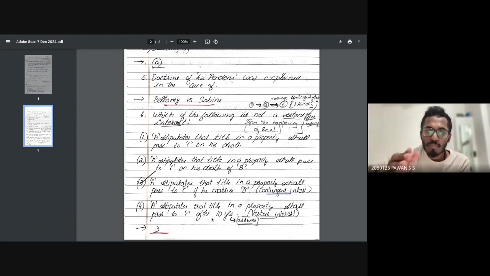So here, what if you observe vested and contingent interest? What is it saying? Exactly after the happening of an event, you'll be getting it. So I hope you understood. Contingent interest means it's this option, vested interest means you can opt for this particular option.